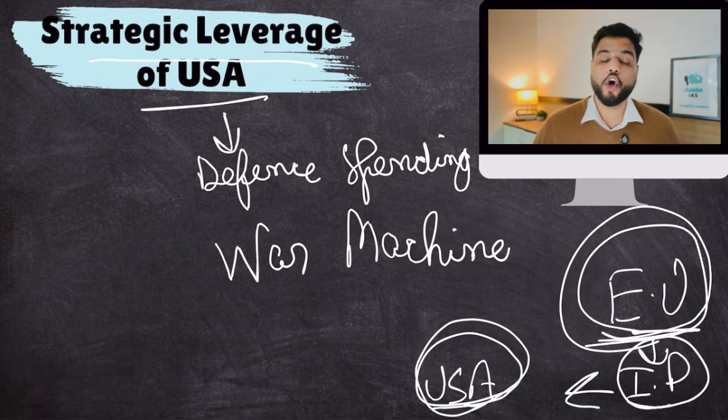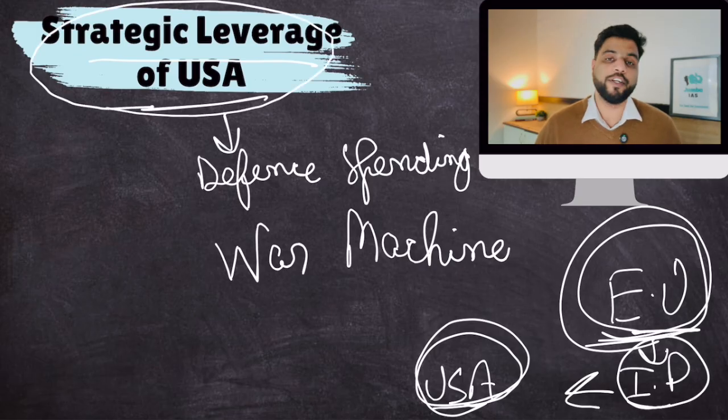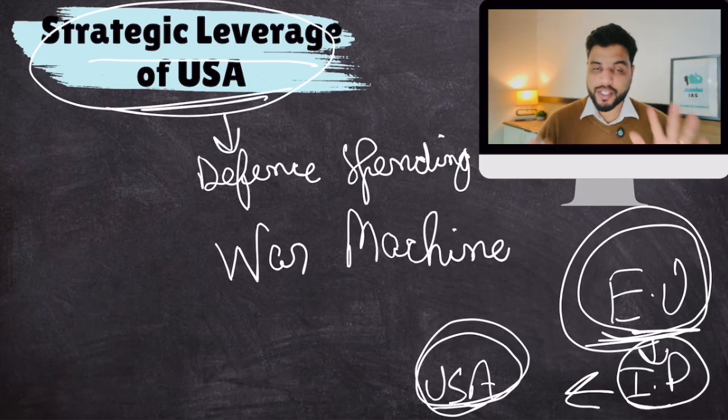It's heavily dependent on the USA because of its strategic leverage in economy, in defense spending, and the big war machine of the USA. So this is the problem. This is why the USA can bully other NATO countries. Trump can bully other NATO countries.